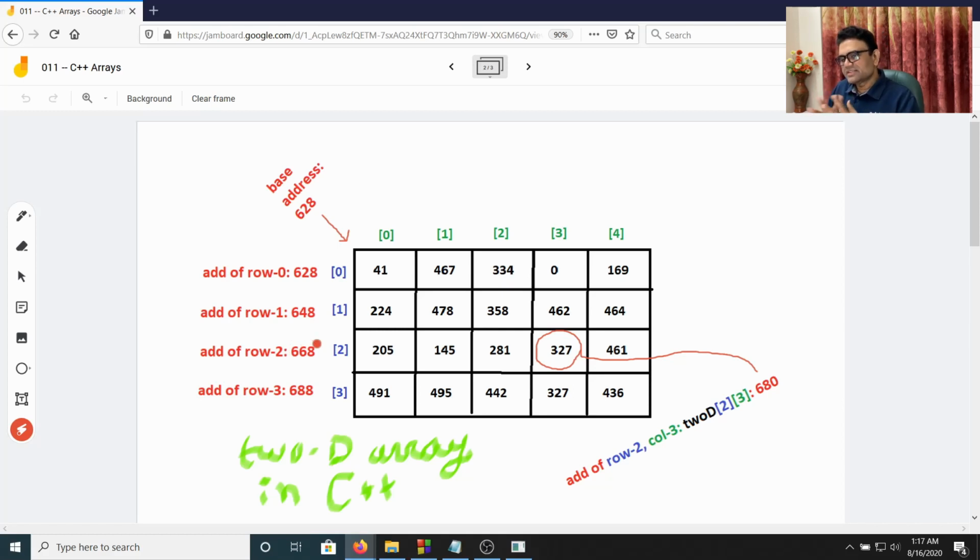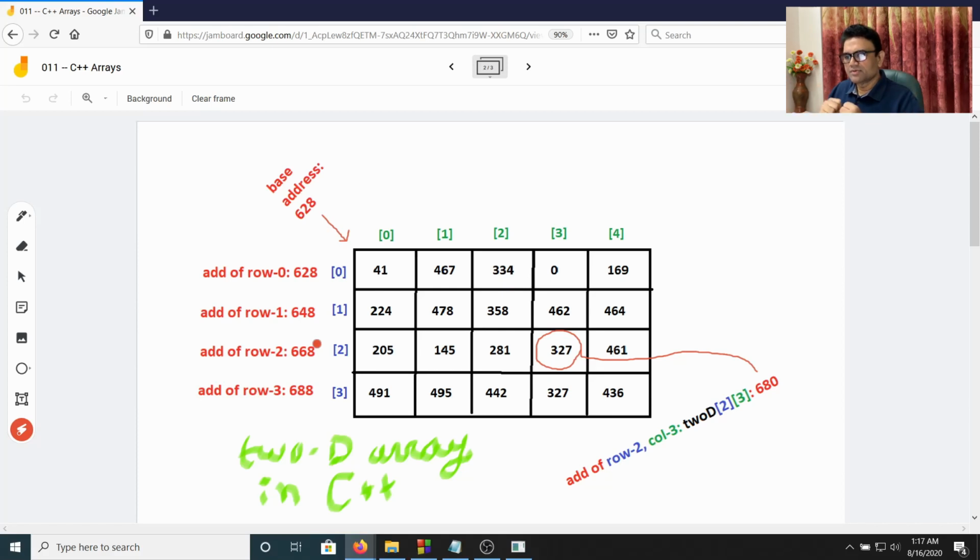Now listen carefully. This 668 is the address, but how the compiler interprets that address is important. The compiler is interpreting that address as the third element of the 2D. Now we need to shift the dimension. Now we are within the second dimension.